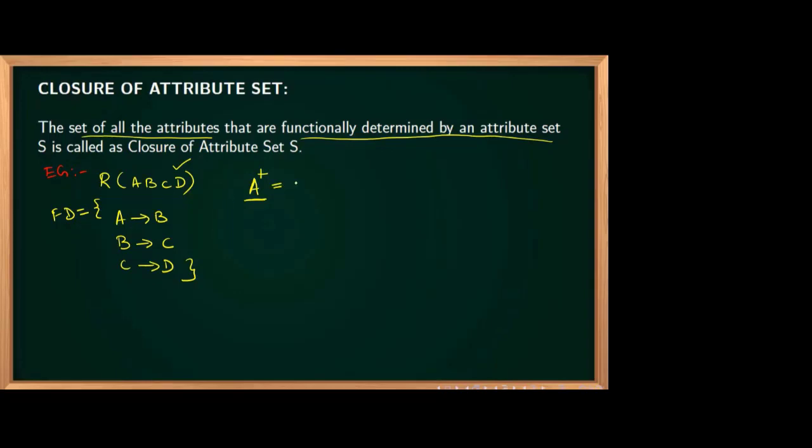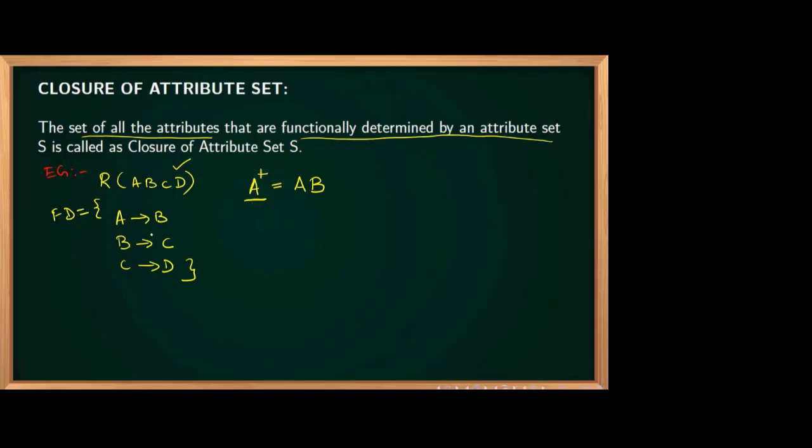So for finding the closure, if you are finding A closure, definitely A will come. Any set of attributes, if you are finding its closure, definitely that set will come. So in A closure, A will definitely come. Now you come and see this functional dependency. A determines B is there. So A can determine B, so B also will come.